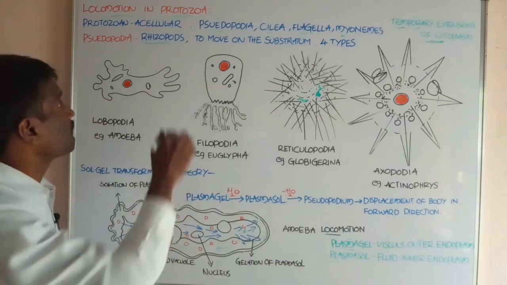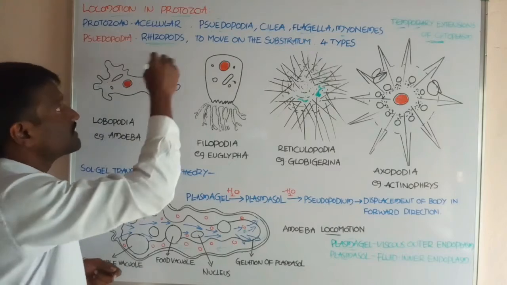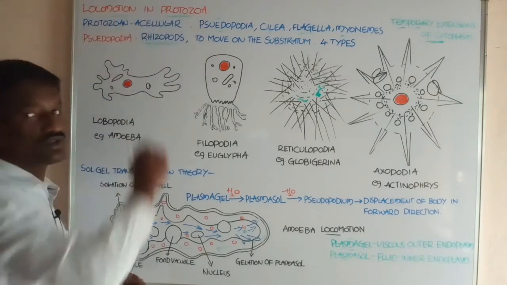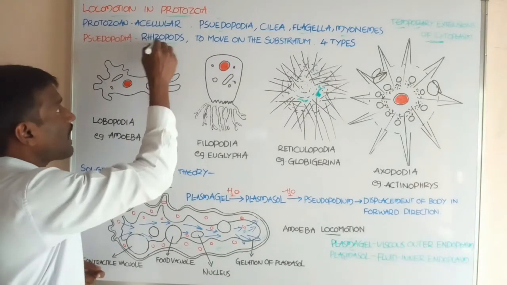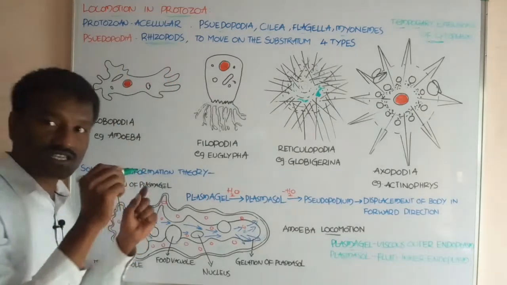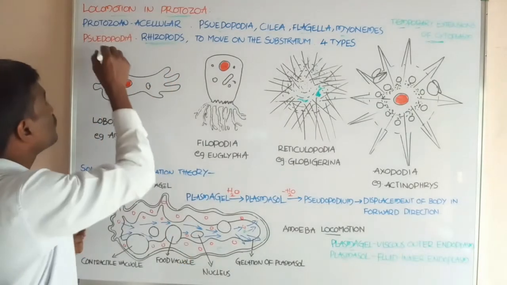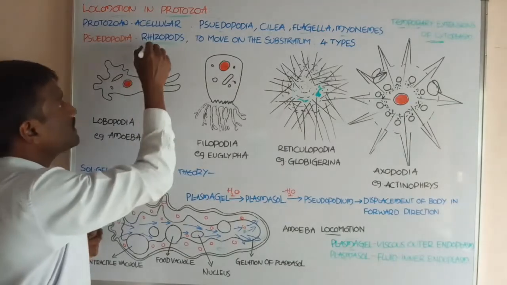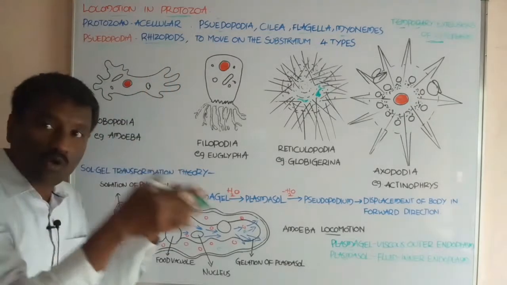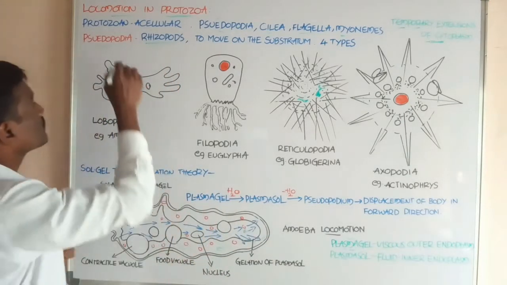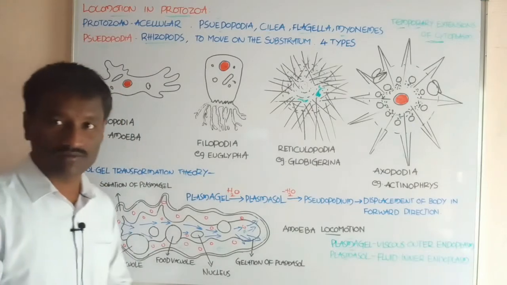Okay students. Rhizopoda is the group present in phylum Protozoa which has locomotory structures called pseudopodia. All the rhizopods have locomotory structures called pseudopodia.